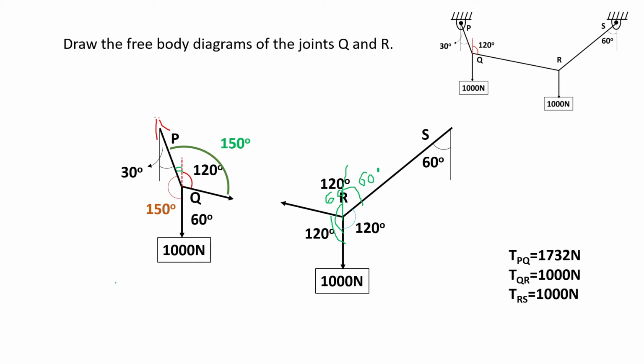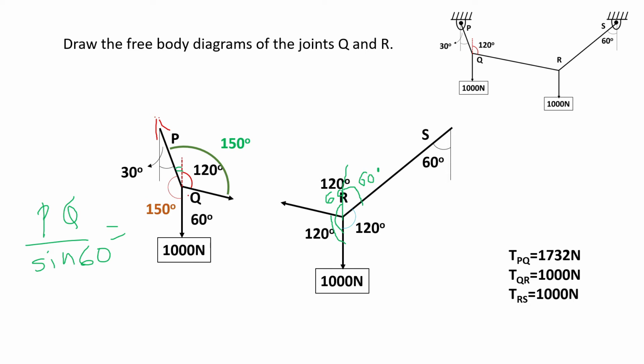For that, we can write down the equations here: tension in PQ upon sine of the angle 60, isn't it? Similarly, we can apply the formula such as tension in the chord PQ upon the opposite angle, sine of angle 60. Similarly, tension in the chord QR upon sine of angle 150. Similarly, the 1000 Newton and the opposite angle is sine of 150.